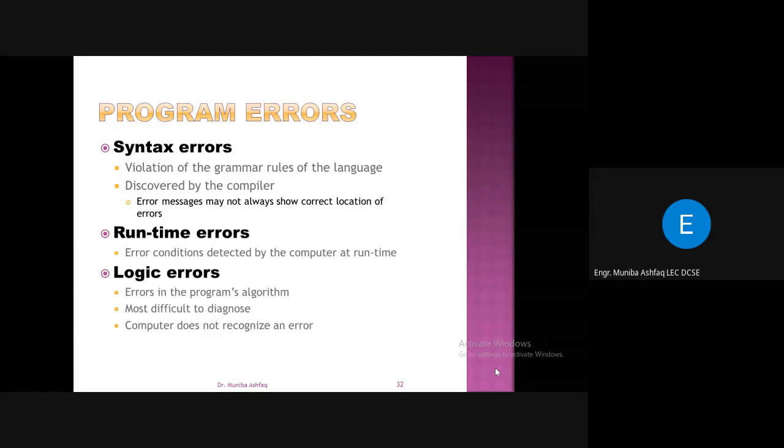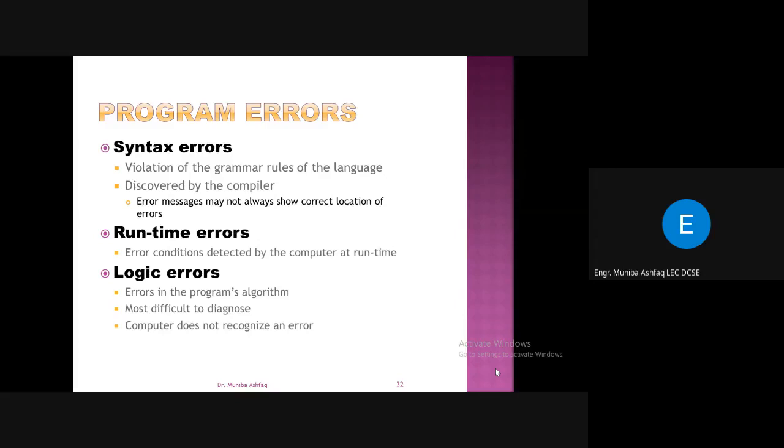Like I told you, each statement must end with a semicolon. If you do not append a semicolon at the end of the statement, you are violating the grammar rules of the language. Such errors are called syntax errors, and they are discovered by the compiler.